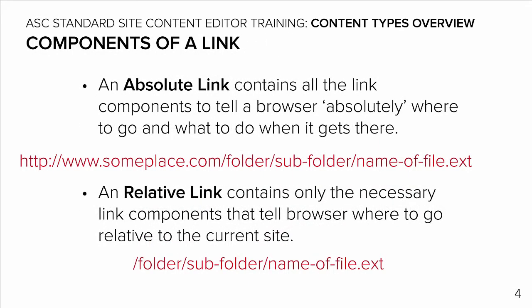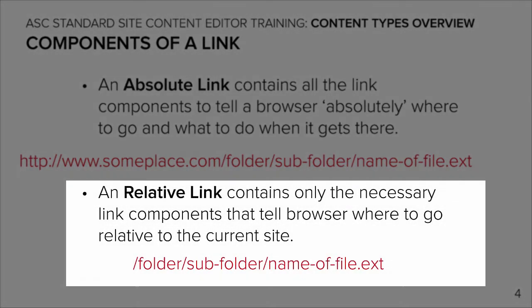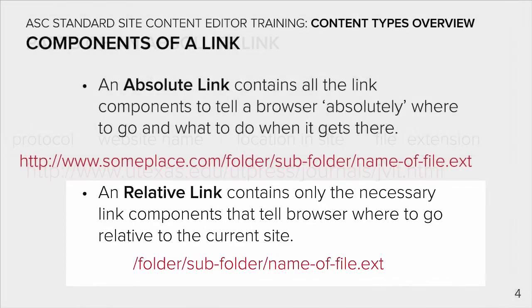The second way that we differentiate between links is the definition of an absolute link versus a relative link. An absolute link is a link containing all the link components to tell a browser absolutely where to go and what to do when it gets there. A relative link is a link that contains only the necessary link components that tell the browser where to go relative to the current site.